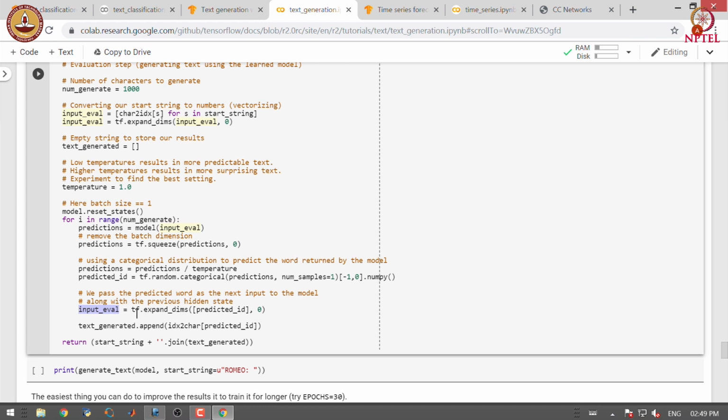So, the input gets expanded by including the predicted character, and we append the predicted character to the generated text. We run this in a loop to generate, in this case, about 1000 characters, and finally we return the generated text.